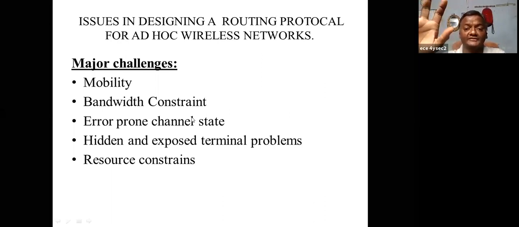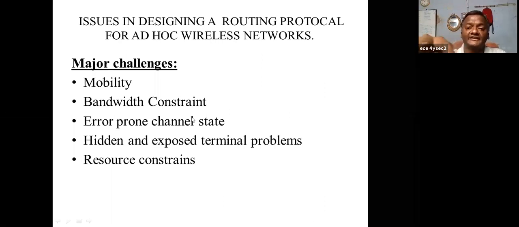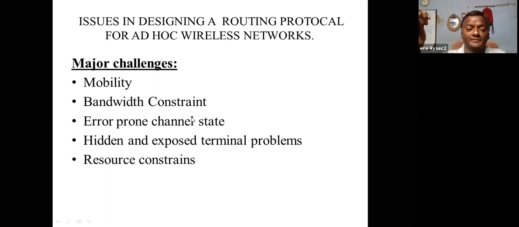Next is error-prone channel. Error-prone channel stands for the broadcast. Broadcast means one to many or many to many. Suppose a link is damaged or failed, then it can search for another link. For this, they can send the control packet. This control packet will collide with the data transmission already in the link. Collision takes place. So this is one problem.